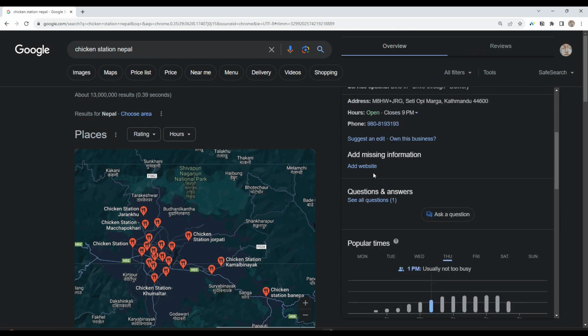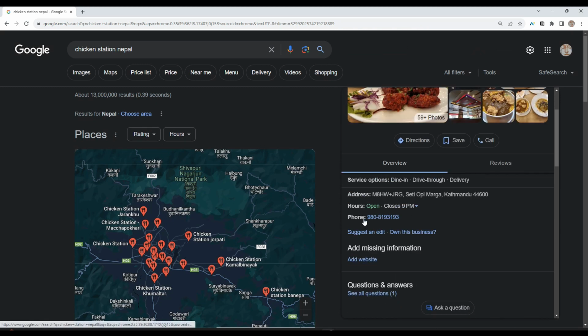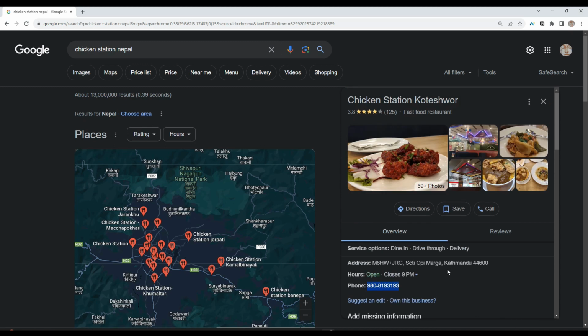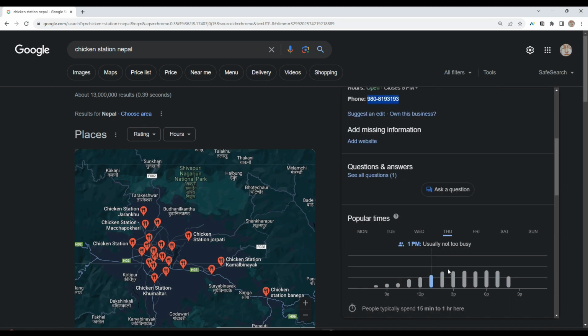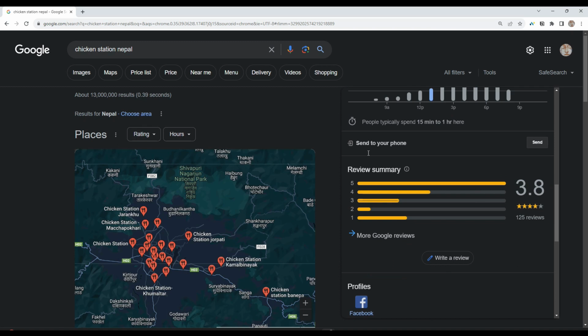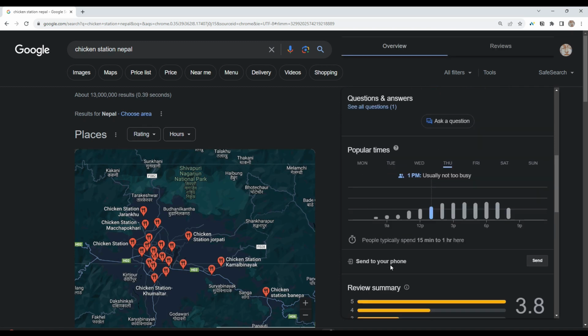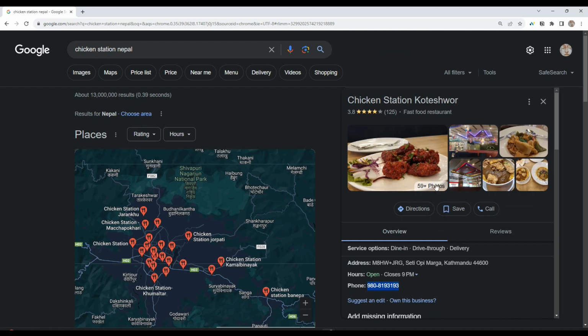It doesn't have any website here. You can check the phone number. So in this way you can verify all the information provided by this company in the account opening form during onboarding, right? You can check the reviews if you want to go there personally for lunch or some kind of event. So this is one of the tools.